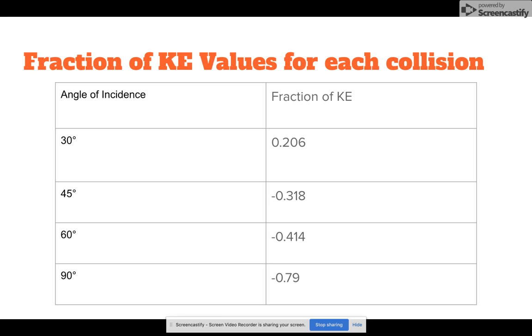And this is true because when the angle increases, the x component, or the component of the ball's motion that is perpendicular to the wall, so the x component of the velocity, is higher for the higher angles. And when the component of the ball's motion that's perpendicular to the wall is higher, that means that it's more affected by the wall, which causes more kinetic energy to be transferred out of the system.